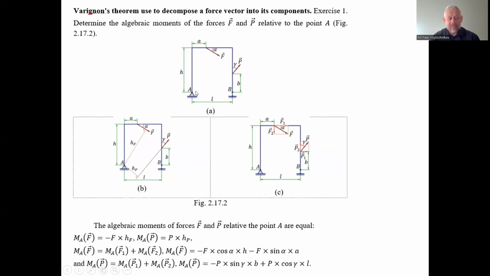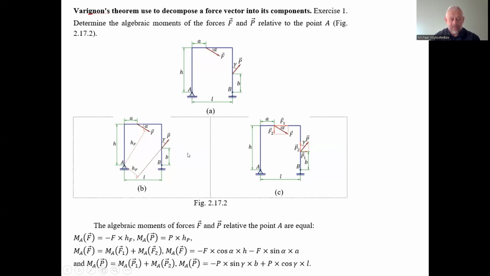We know that the rotating moment is algebraic because we consider the flat state. In space it could be a vector moment, but in the flat state it is a rotating moment only of the efforts from within the plane. That's the algebraic concept of the rotating moment.